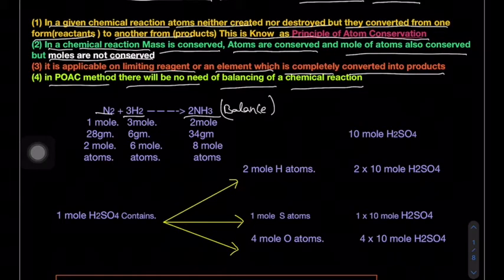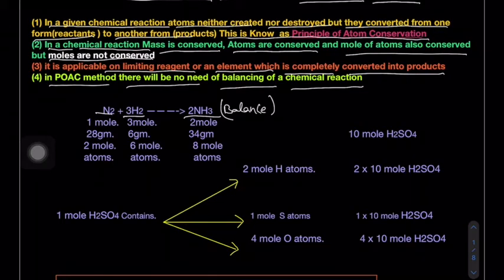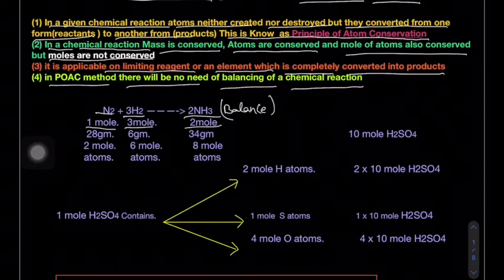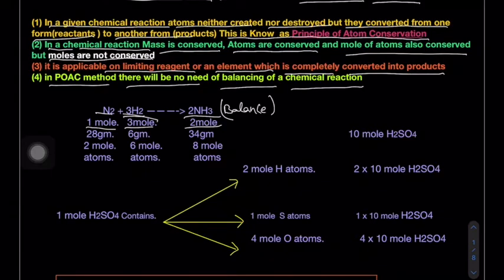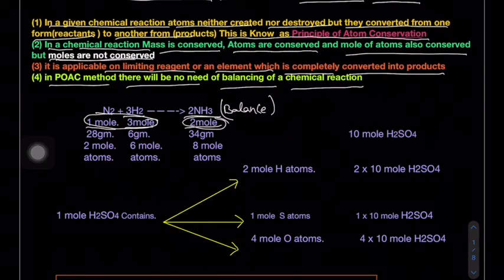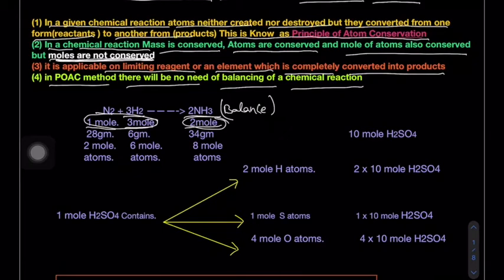Now, here 1 mole nitrogen, 3 mole hydrogen, 2 mole of ammonia. Remember, on the left hand side total how many moles are there? 4 moles. But on the right side only 2 moles. That means moles are not conserved. This is very important.